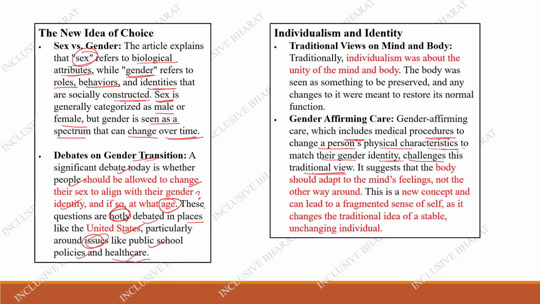But nowadays there are medical procedures so that a person can change their physical characteristics to match their gender identity. So this is challenging the traditional view. It suggests that the body should adapt to the mind's feeling, not the other way around.